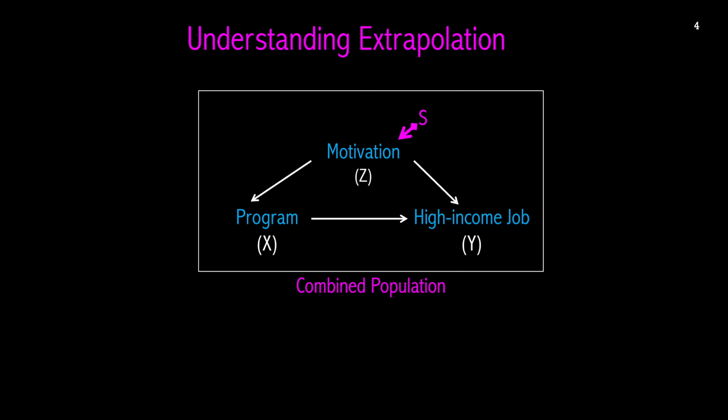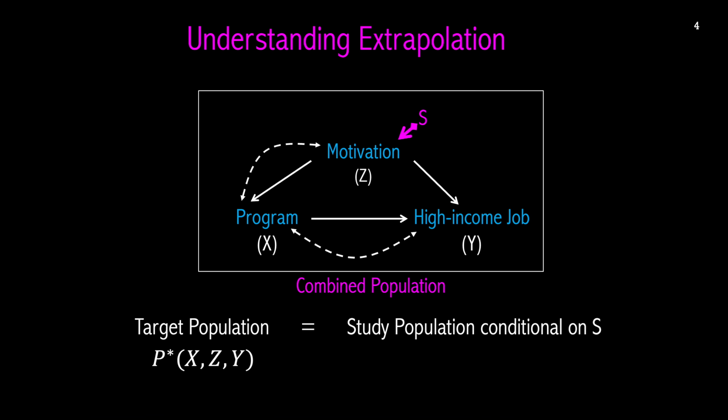Here the S-node into motivation indicates that the populations differ in the mechanism determining the probability of motivation, and the absence of S-nodes into X and Y indicates that those variables' mechanisms remain the same across populations. Transportability is employed in contexts in which at least some of the causal relationships are confounded by omitted common causes. In the study population, we assume that one can intervene on any variable to identify all the causal relationships. For the target population, we know the observational probability distribution, but cannot intervene.